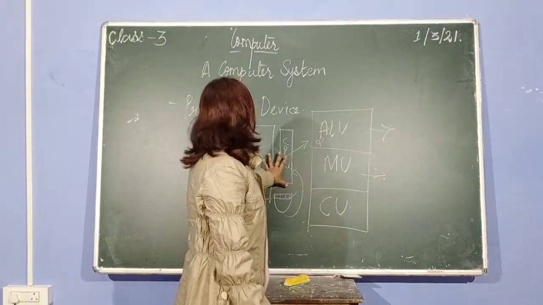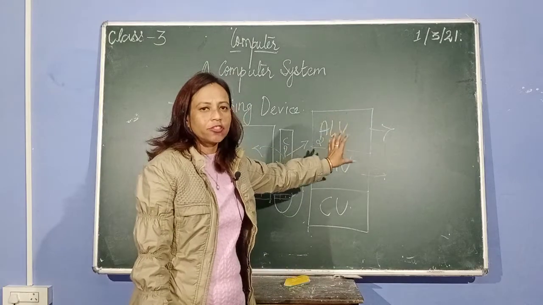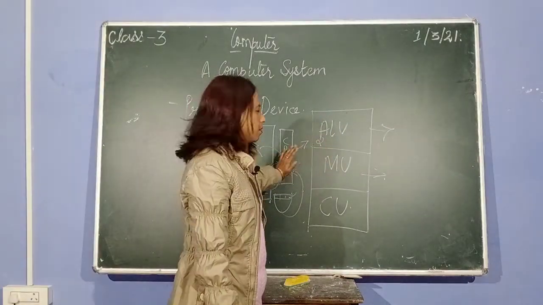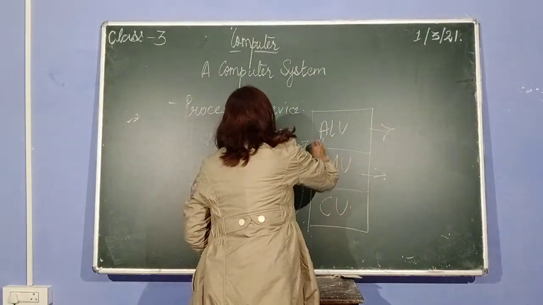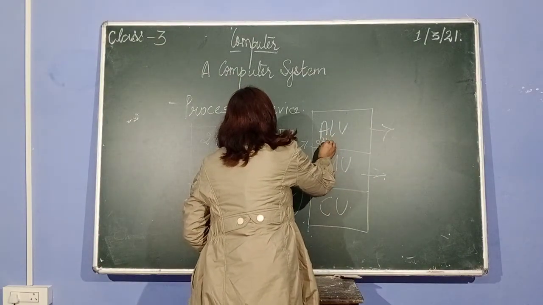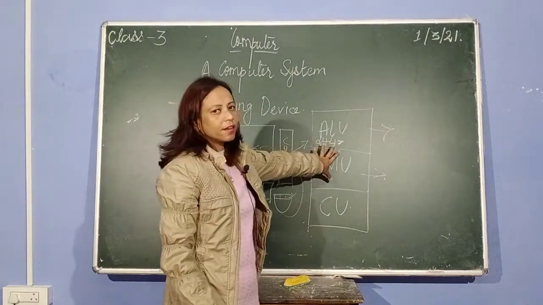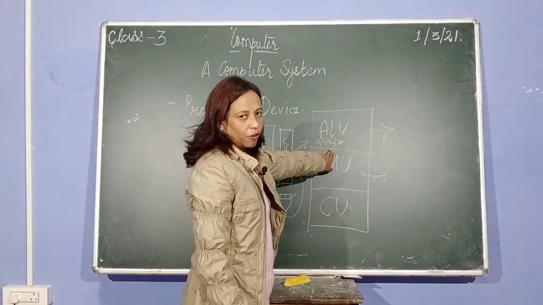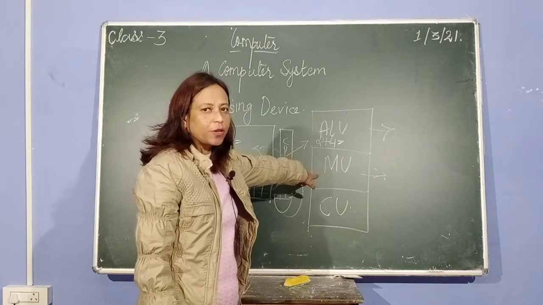Okay, the arithmetic part is solved by your ALU, Arithmetic Logic Unit part. Whatever number you press on the keyboard first goes inside the ALU part. You cannot see it, but the work will be done inside the CPU. 2 plus 4. The calculation will be done inside the CPU.